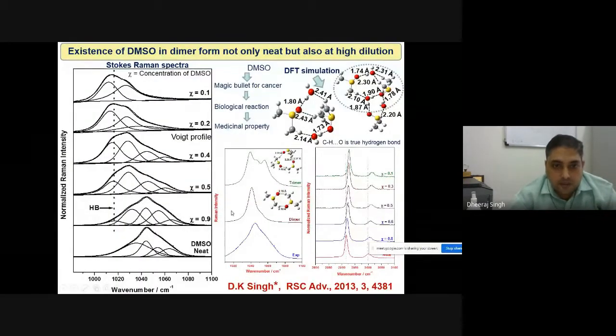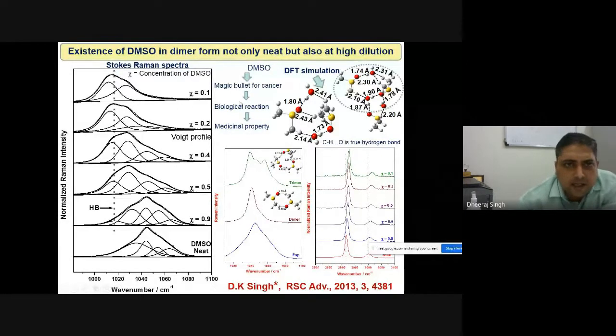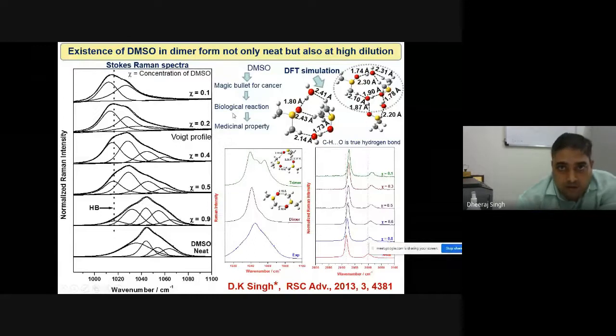Similarly, a simple example: during my PhD, I published a paper in RSC Advances where I showed dimethyl sulfoxide, DMSO. Actually, I proved that DMSO is in dimer form not only in neat form, but even at high dilution DMSO still plays an important role as a dimer. Because I had read an article in Times of India News that DMSO played a magic bullet role in cancer treatment. When DMSO was mixed with an anti-cancerous drug molecule, it was more effective against the cancerous cell. So my motivation was what was so special about the DMSO molecule, studied by Raman spectroscopy.